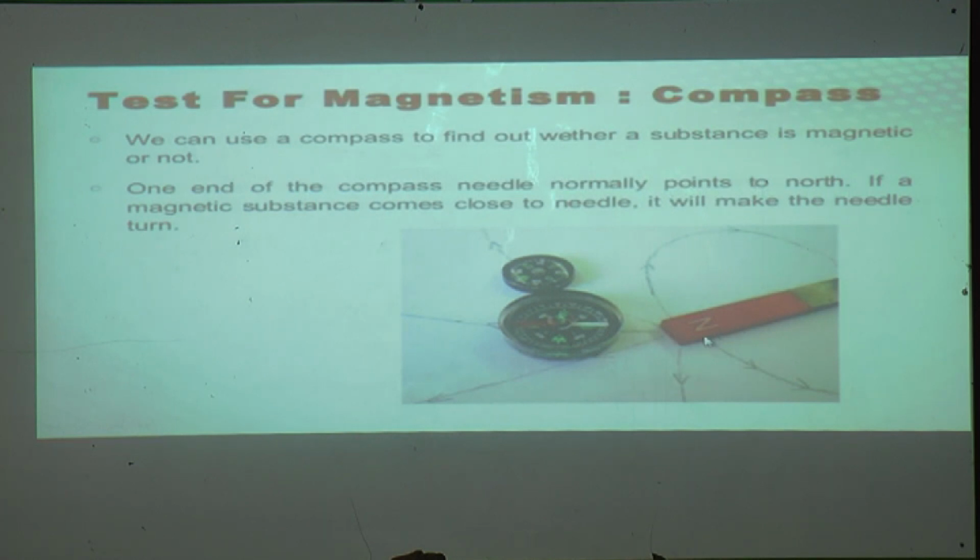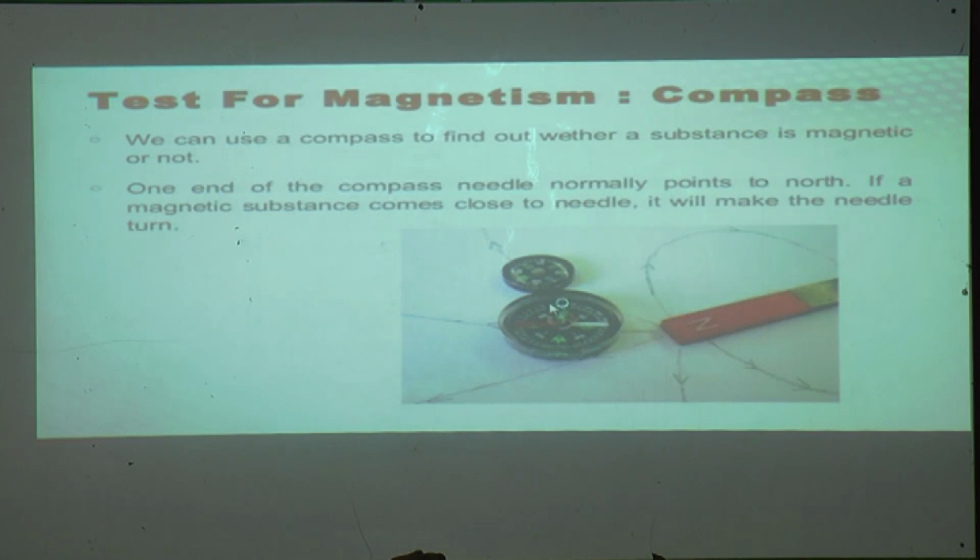When we keep this compass here and let the needle get stable, it will show that the needle normally points to the north. And if a magnetic substance comes close to the needle, suppose we bring any magnetic substance closer to this needle, it will make the needle turn.